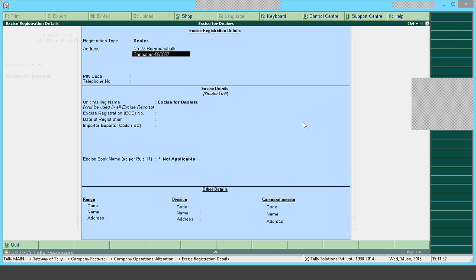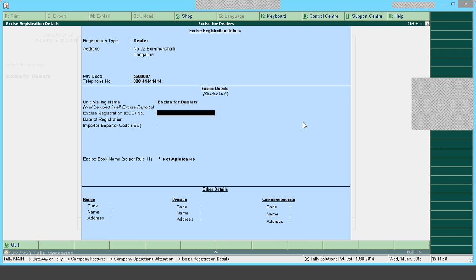I'll specify the PIN code, telephone number, and excise registration code, that is the ECC number.